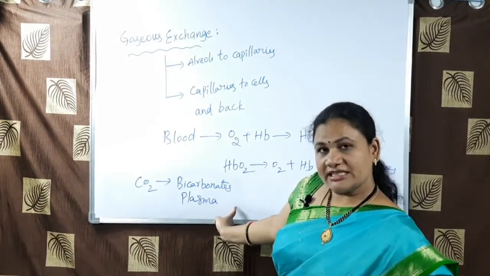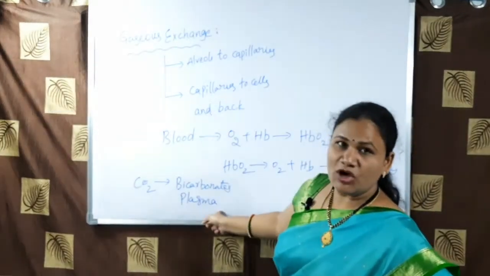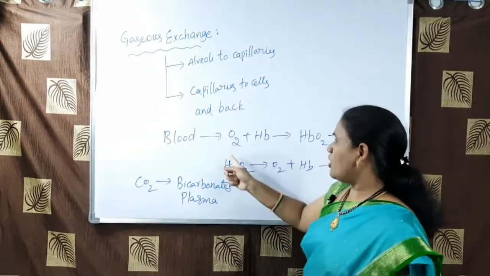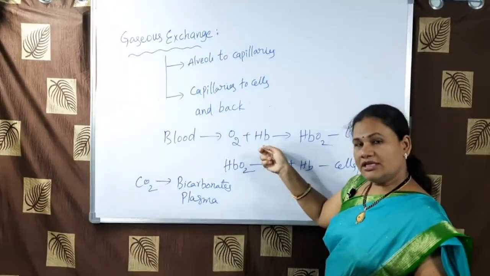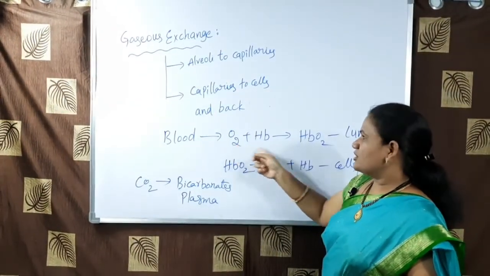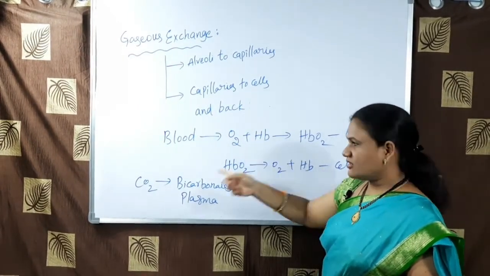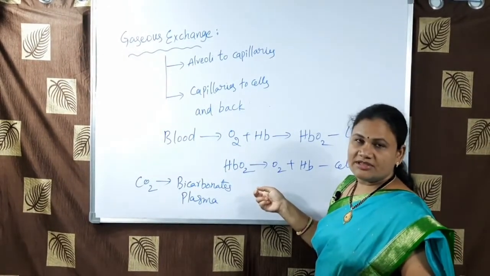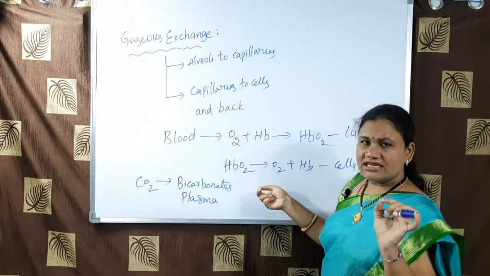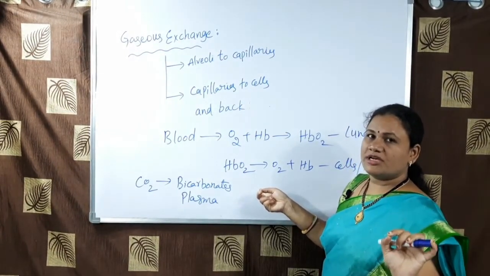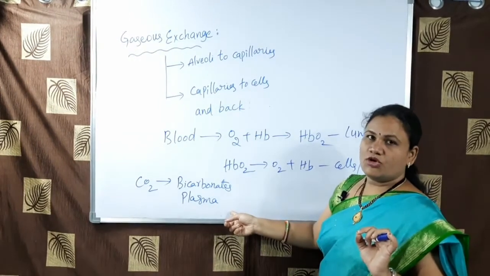Where will it be present in the blood? In the plasma of the blood, but oxygen in hemoglobin. Oxygen combines with the hemoglobin, it has such capacity, but carbon dioxide does not combine with hemoglobin, except in very small quantities. Most of the bicarbonates are present in the plasma of the blood.